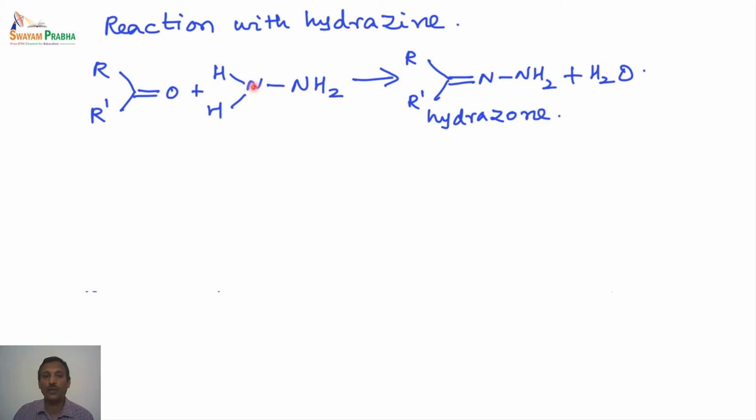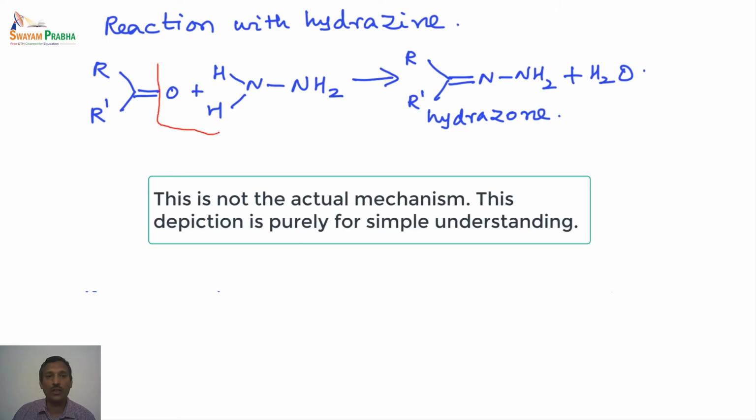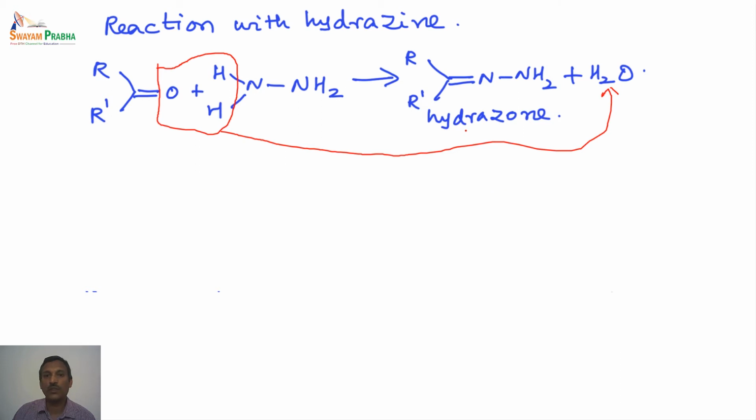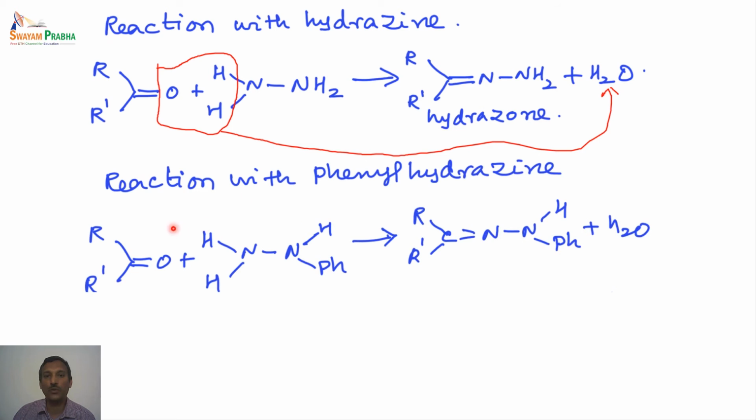And now this nitrogen and this carbon form a double bond. So that is what is shown here. So this is how the hydrazone is formed. For convenience, this oxygen and these two hydrogens can give the water molecule as shown here. So this is how the reaction actually proceeds to give the final hydrazone.